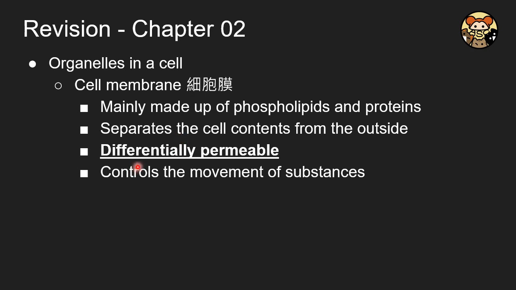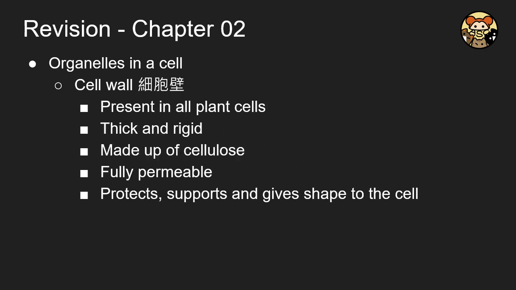And these properties, differentially permeable, is a very important term, and you should always state it when you are answering related questions. That's because of the differential permeability, it controls the movement of substances across the membrane. And the cell wall is thick and rigid, and it is made up of cellulose, which was previously discussed, and it is fully permeable, which is different from the cell membrane.